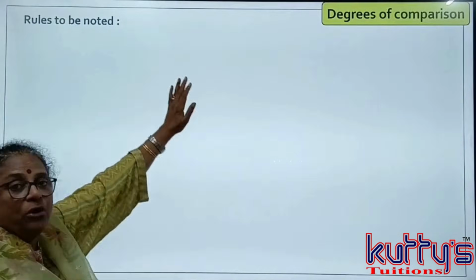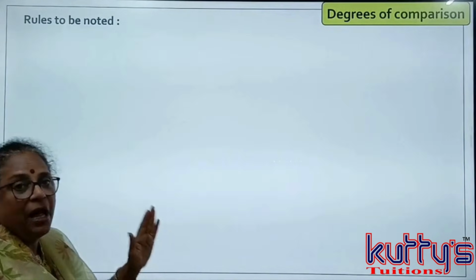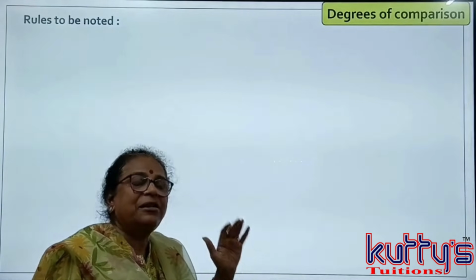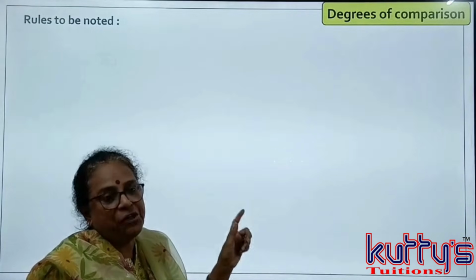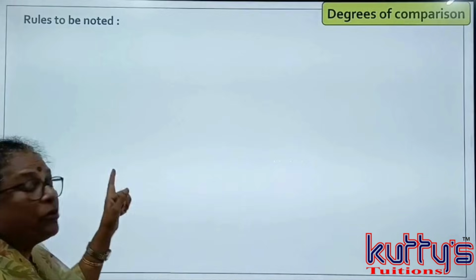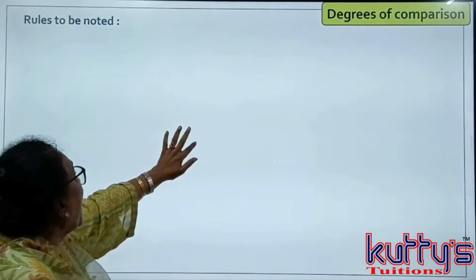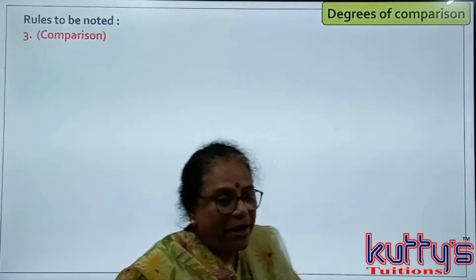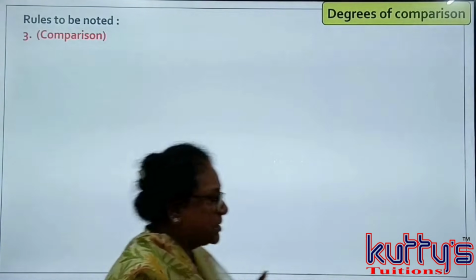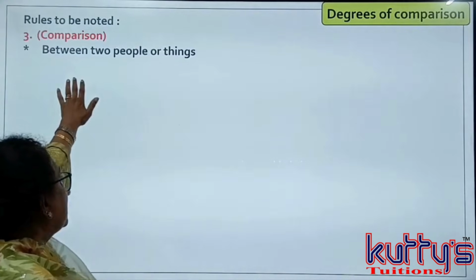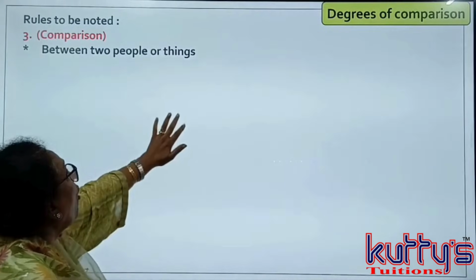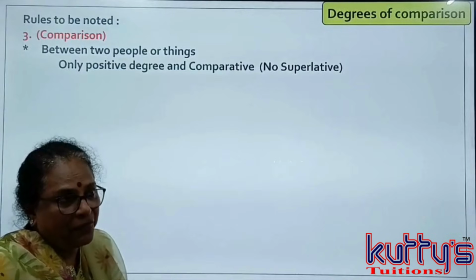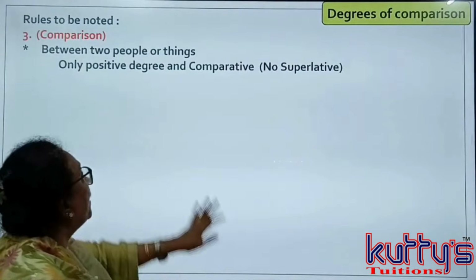Students, as you all know that I have completed rule number 1 and rule number 2. We are entering into rule number 3. This is the slightly tricky rule. You have to be very careful when you read the sentence. This is known as comparison. Comparison means comparing two people or two things. In this, the comparison is between two people or things. There is only positive degree and comparative degree. There is no superlative degree.